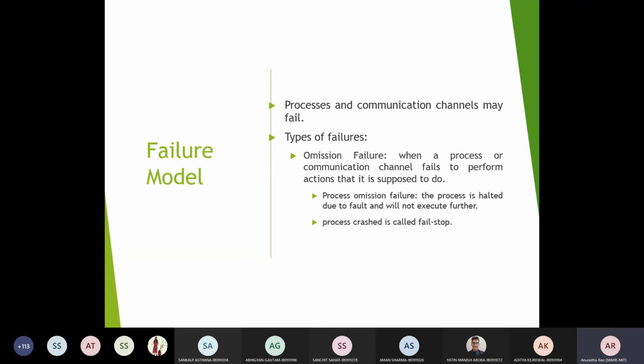Or you have to see the channel, that is with respect to the processes, with respect to the channel, that is communication. Because in case of interaction, you need to send some messages and receive some messages, because in distributed systems this is the mechanism through which multiple processes interact. Yes, am I right?